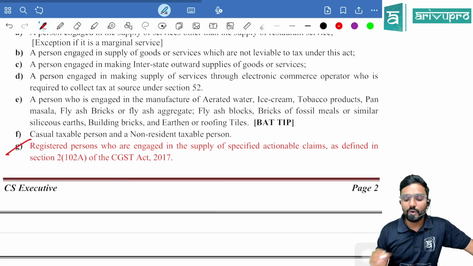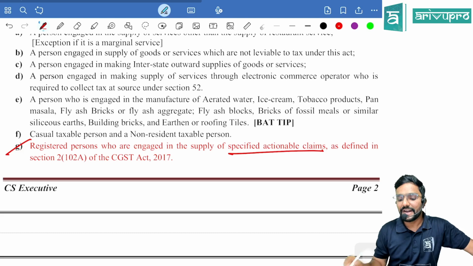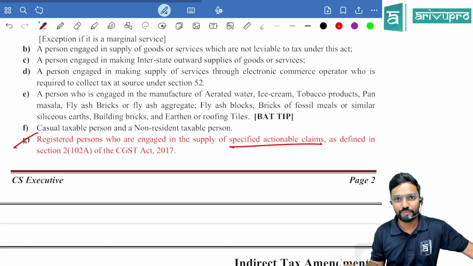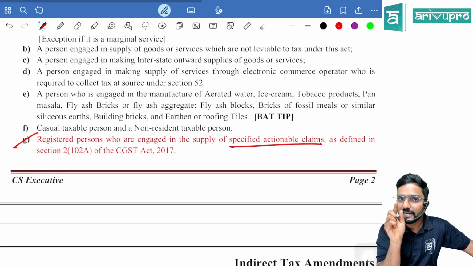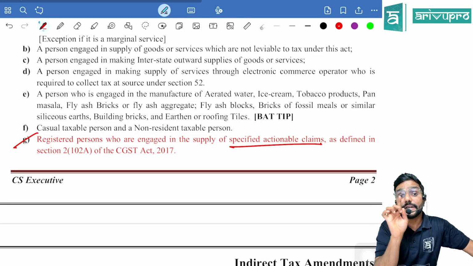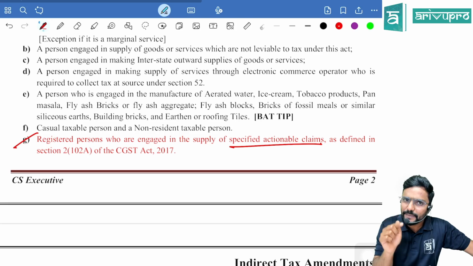Registered persons who are engaged in supply of specified actionable claim as defined in section 2(102A). Guys, this actionable claim is a part of the negative list. But from the negative list, they have excluded specified actionable claims. Now, if it is a specified actionable claim, is GST applicable on it?